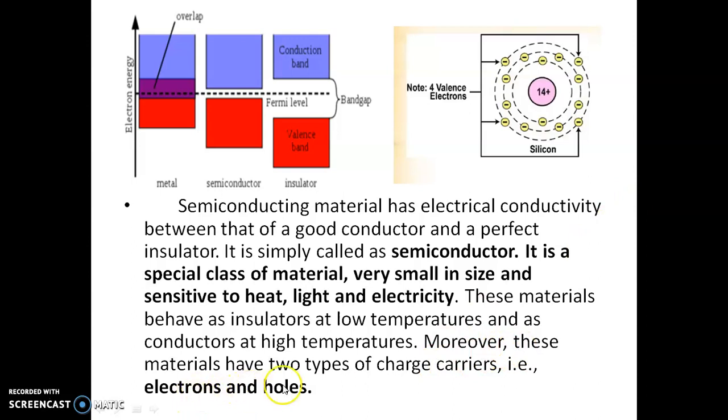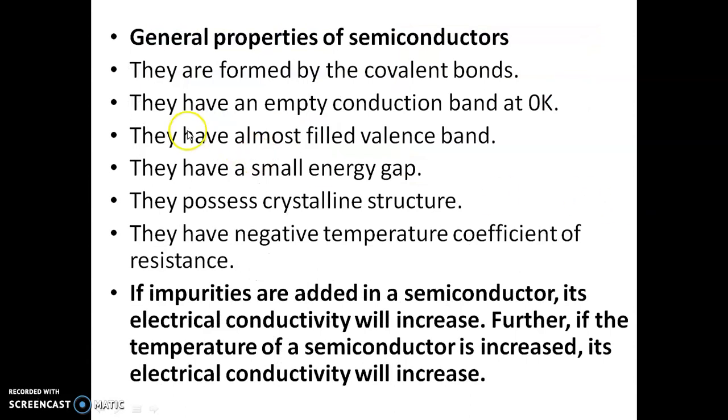Moreover, these materials have two types of charge carriers. One is electrons and another one is holes. How these charge carriers are created, etc., we will discuss later. So now we know what a semiconductor is. We will discuss the general properties of semiconductors.